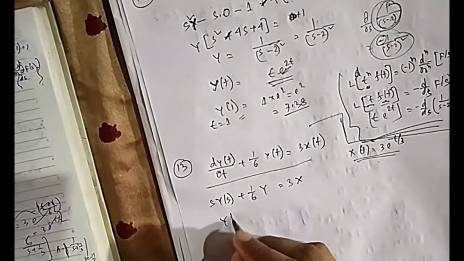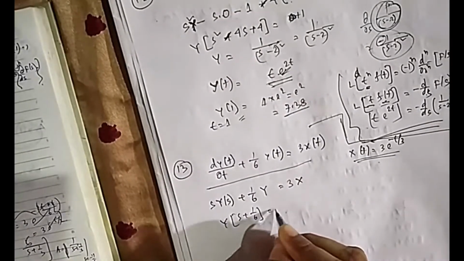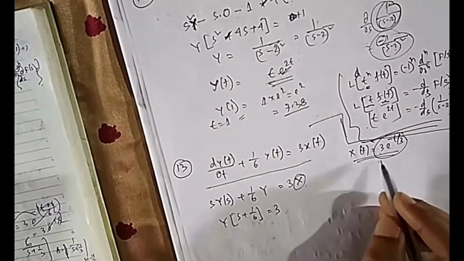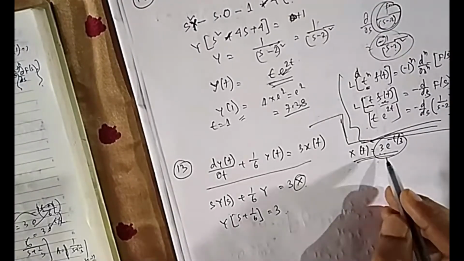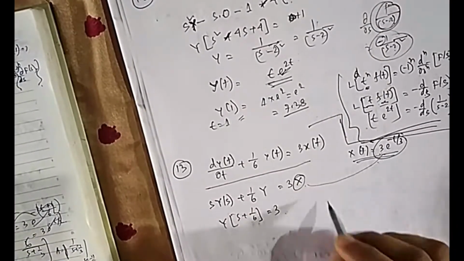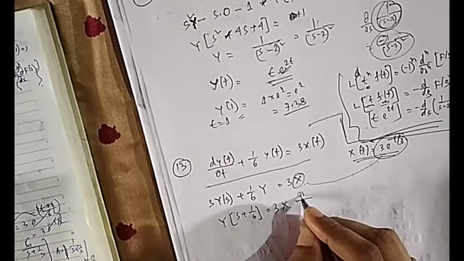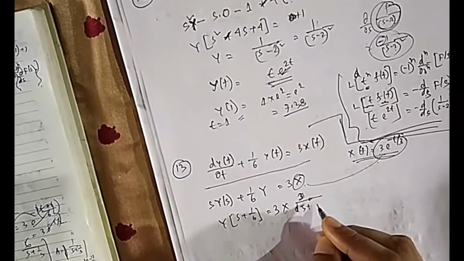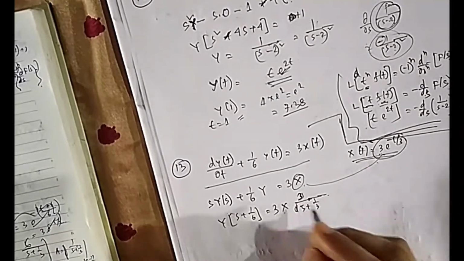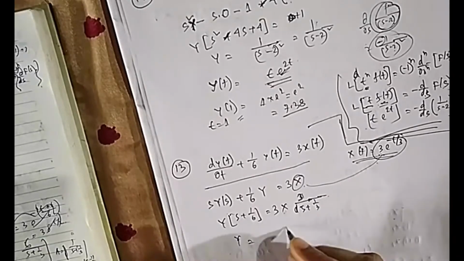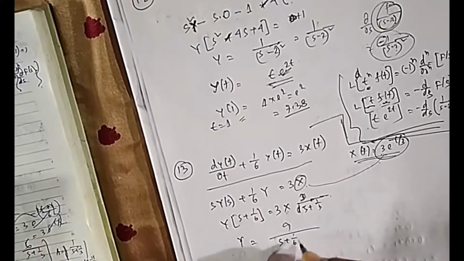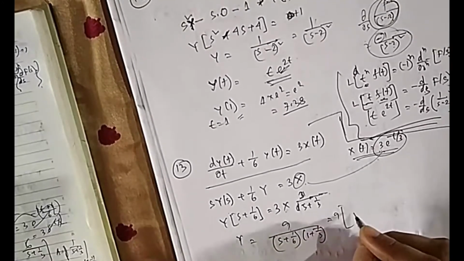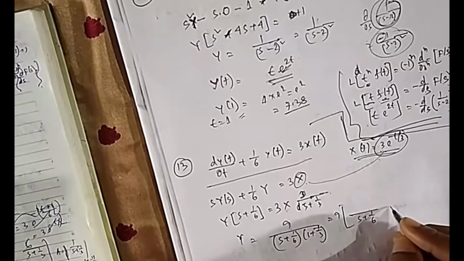So you can find Y is equal to 3X divided by s plus 1 by 6. And what is X? Because they have given X, you cannot keep X in the time domain. You have already changed to Laplace, so your X should also be replaced, because you are putting in some signal. So you have to take the Laplace of that one also. So it is 3 divided by s plus 1 by 3. So if you do this one, it is 9 divided by s plus 1 by 6 and s plus 1 by 3. So if you take 9 outside, I think you can do partial fraction now.